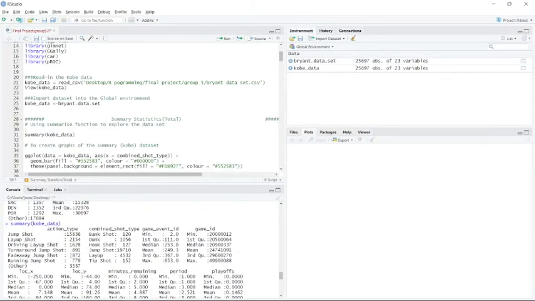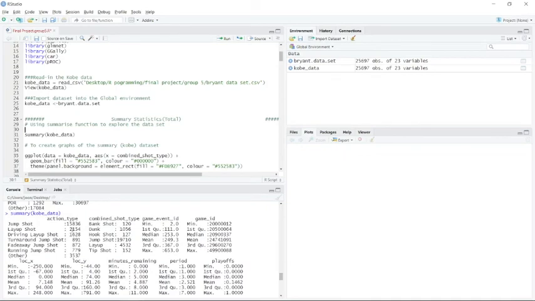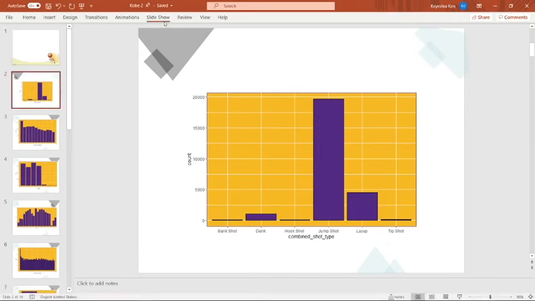It grouped categorical data together and counted it. And for numerical data, it calculated the maximum, minimum, the mean, median, the third, and first quartile. I also made graphs of some of the column data that I found interesting, and that's as follows.